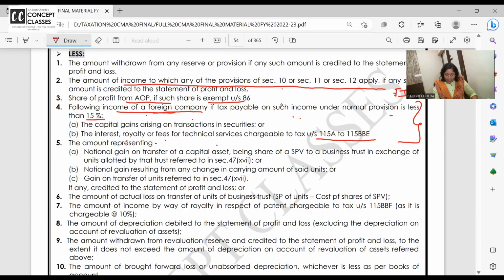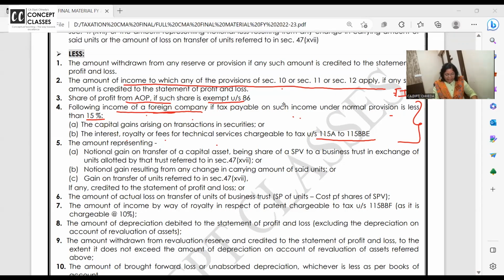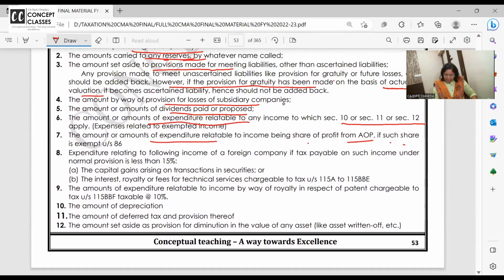So let us check it further now. Following income, if tax payable is less than 15%, then remove it. And in the same way, come here. Expenditure related to income of foreign company, if tax payable on such income under normal provisions is less than 15%.